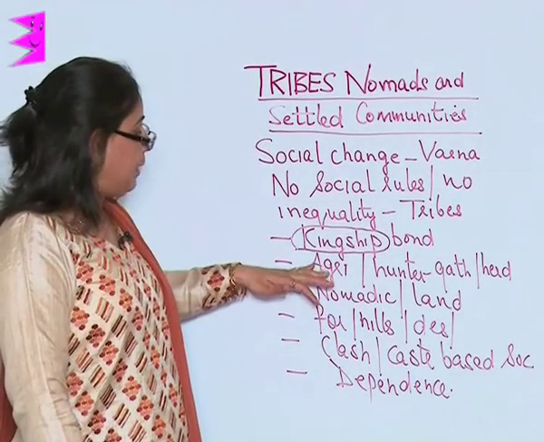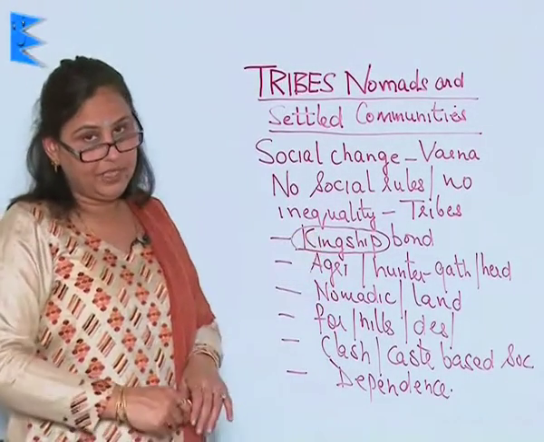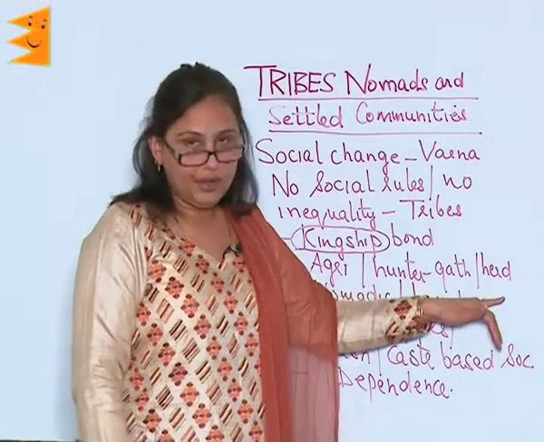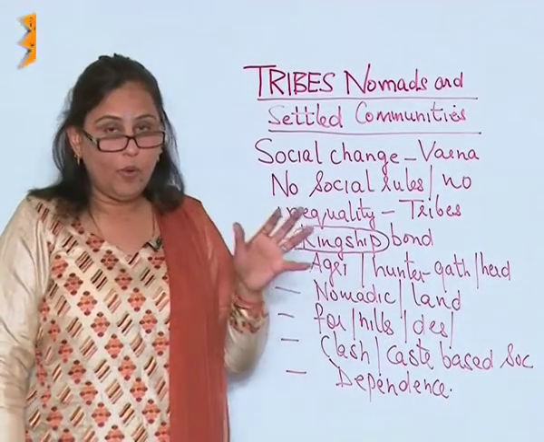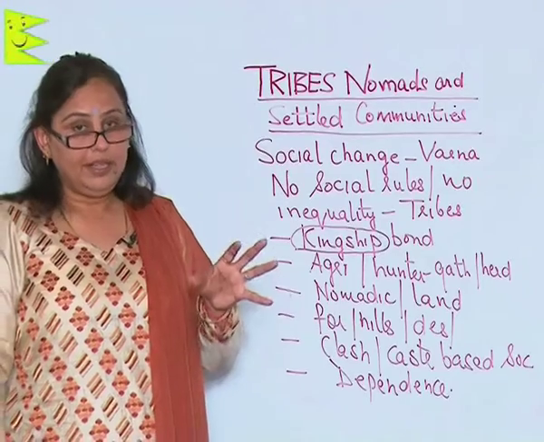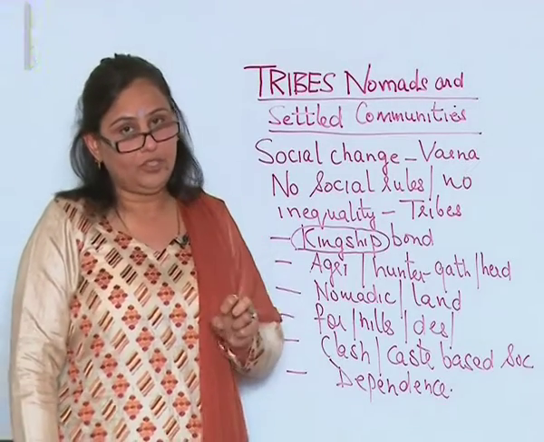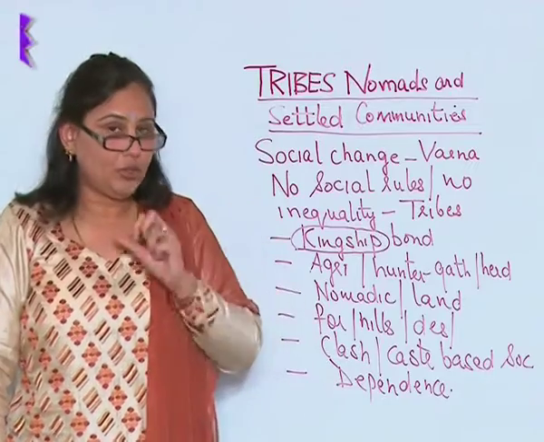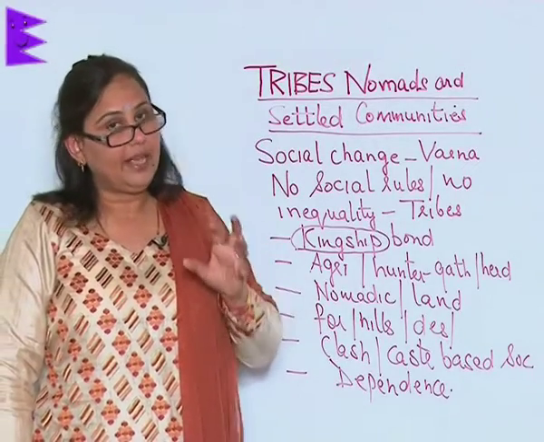So, all their basic economic activities, whether agriculture, hunting-gathering or herding, are all involved in the activities of nature. That is, they make the best use of the natural resources to earn their living.